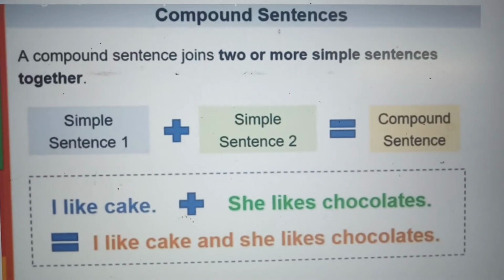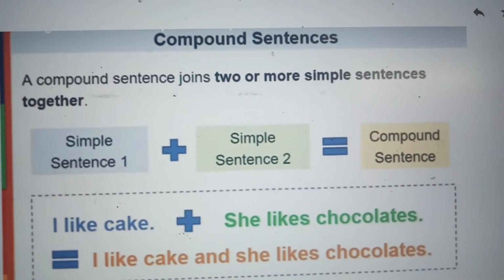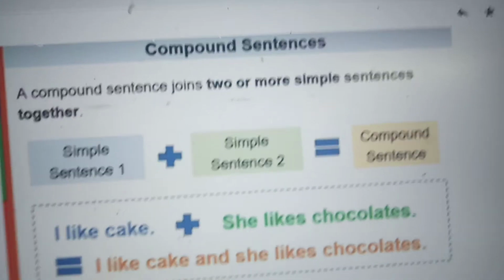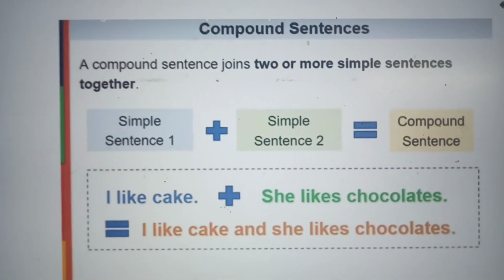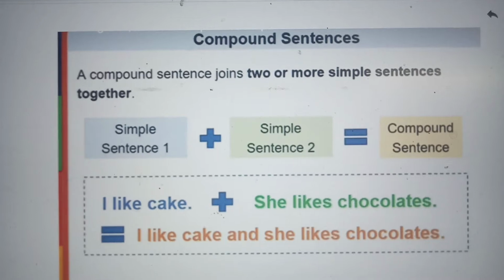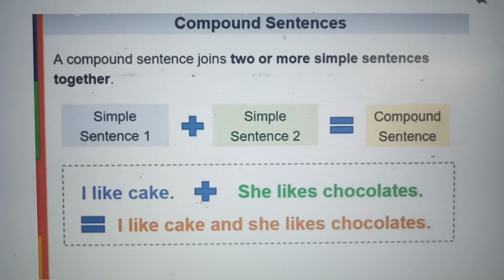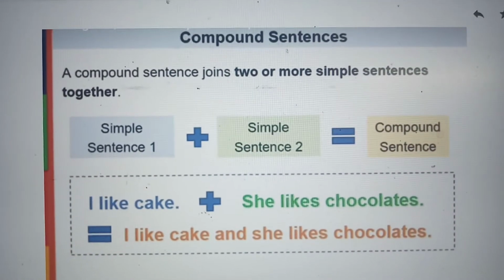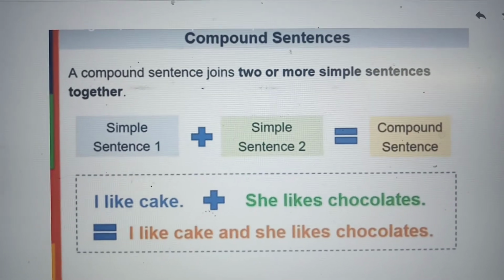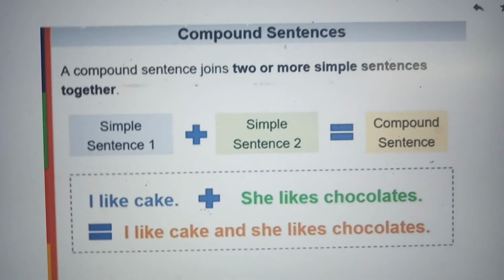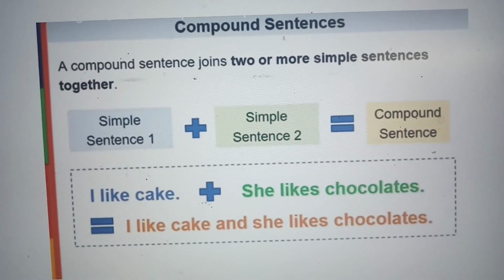So one simple sentence plus another simple sentence equals a compound sentence. Two or more simple sentences together is called a compound sentence. I like cake plus she likes chocolates. I like cake and she likes chocolate. This is a compound sentence.